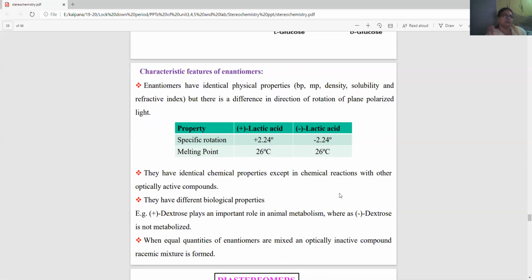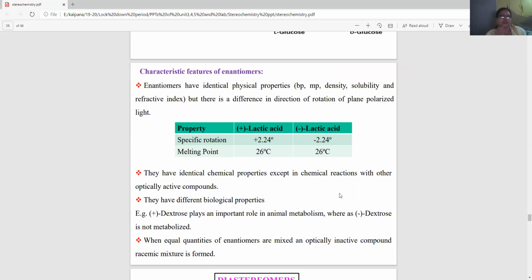Now, the characteristic features of enantiomers are that they have identical physical properties, that is boiling point, melting point, density, solubility, and refractive index. But there is a difference only in the rotation of the plane polarized light. So the specific rotation is different for plus and minus.